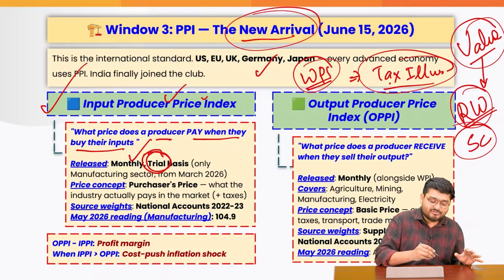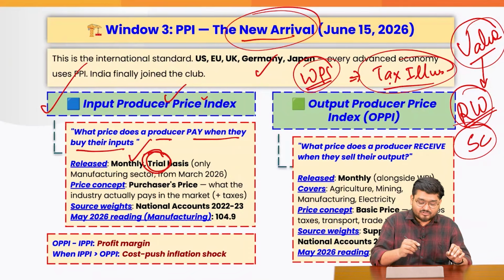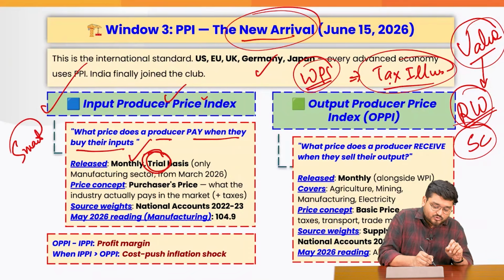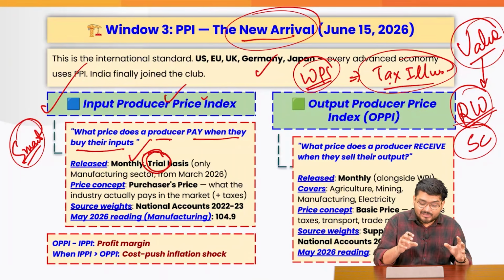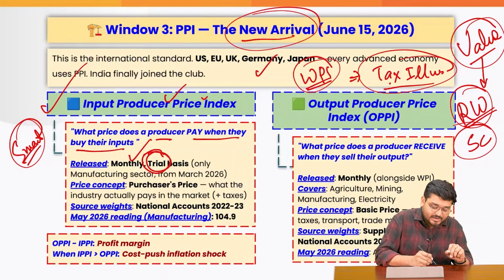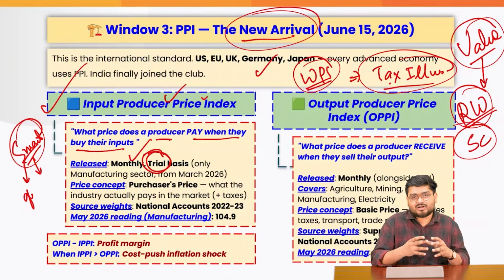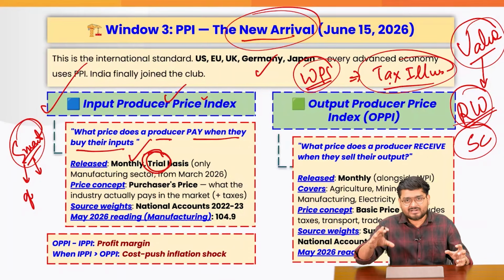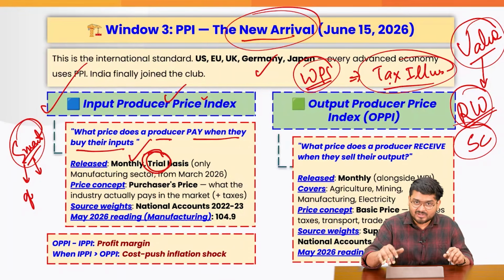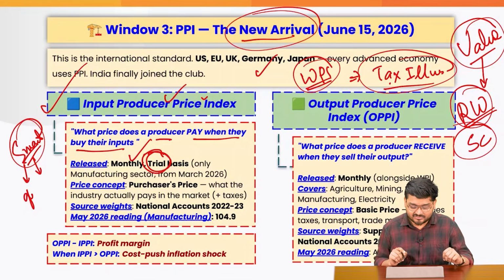So for example, if you are someone who is producing a smartphone, what will the PPI look into? It will look into what type of glass you are using, what type of various semiconductors, raw materials, and what are their prices. Most importantly, what are their prices, right?